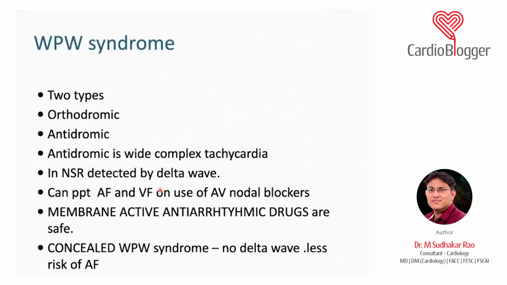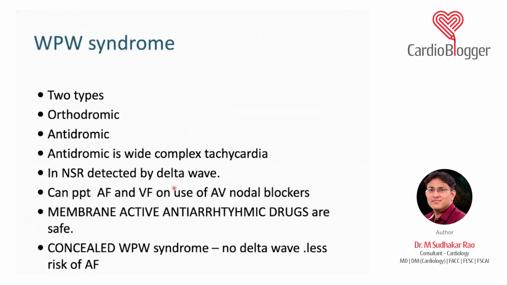As I told you, in WPW syndrome, most of the time they do not manifest. If they manifest, most commonly they manifest as orthodromic, and very rarely as antidromic, which is a wide QRS tachycardia. And these wide QRS tachycardias can precipitate AF and VF on the use of AV nodal blockers. So that is something which you should remember in a patient with AF. If they have AF with WPW, they have a wide QRS tachycardia which is irregular.